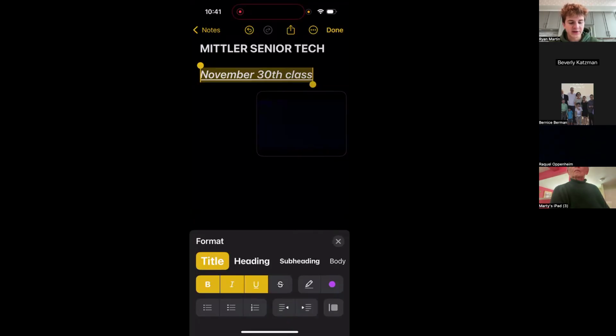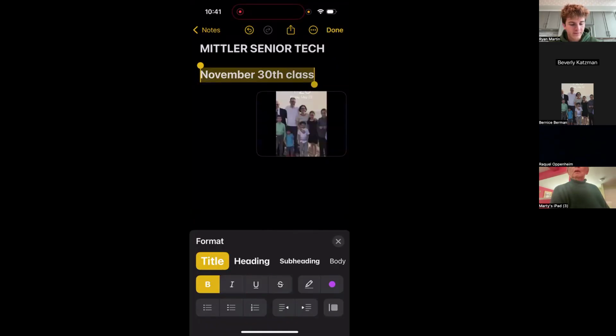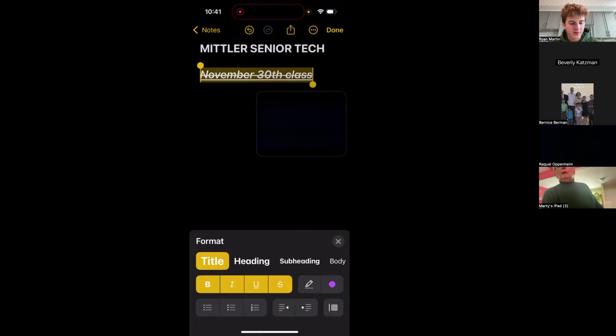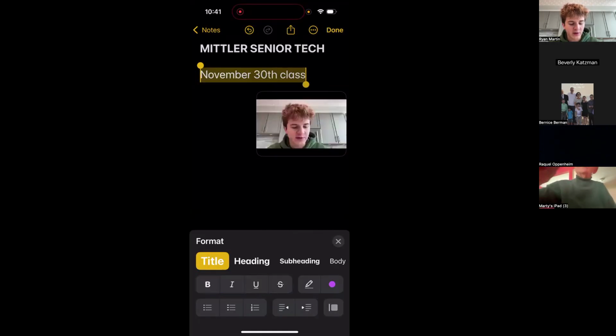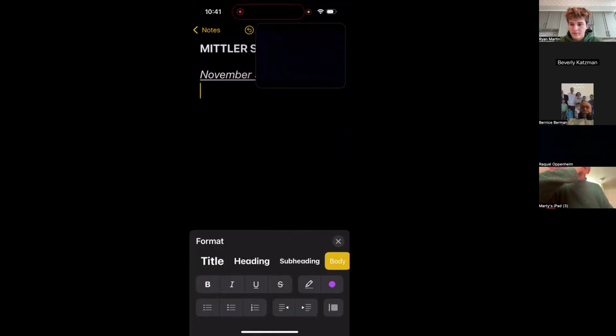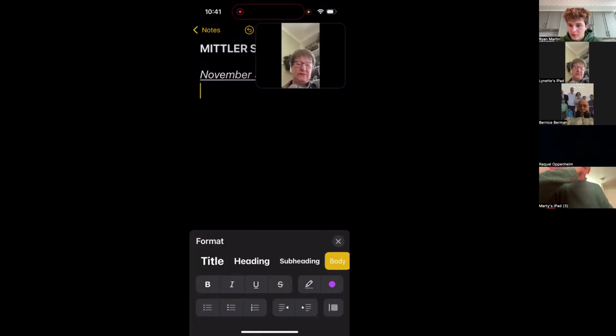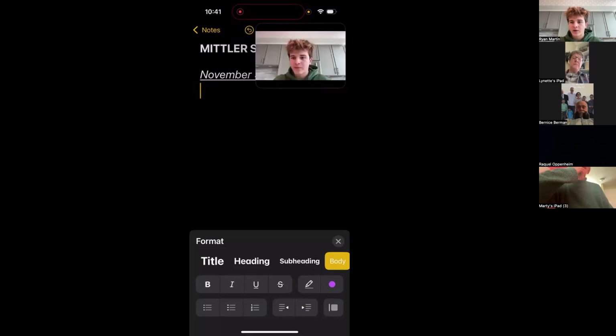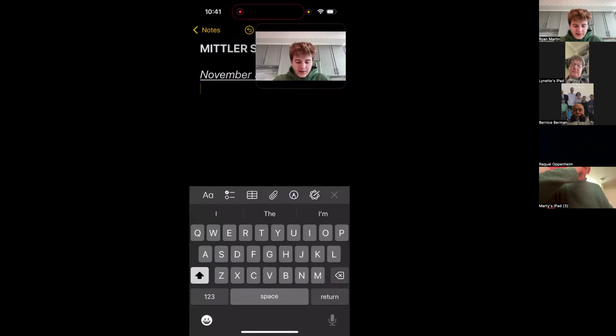And then the S is the strikethrough. So you can play around with these to get what you want. So let's say I wanted it italicized and underlined. I can just select italicized and underlined. Okay. One second. There we go. So that's it for font.